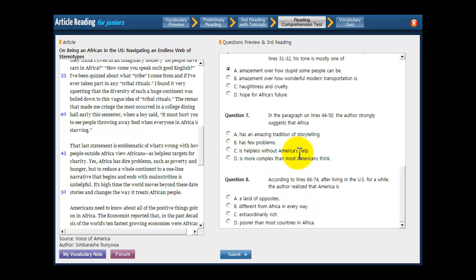What about C? Africa is helpless without America's help. No, it says that Americans have a very simplistic view about Africa. Not that Africa needs America's help or it's helpless. Get rid of C. And the last one. Africa is more complex than most Americans think. Now that's more or less exactly what we predicted, which is that Americans have a very simplistic idea about Africa. So if our ideas are simplistic, that means that the reality is more complex. And D is the right answer. Click it, you know it's right, and you can move forward.